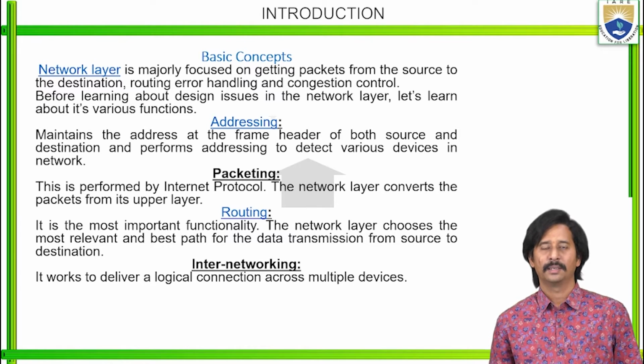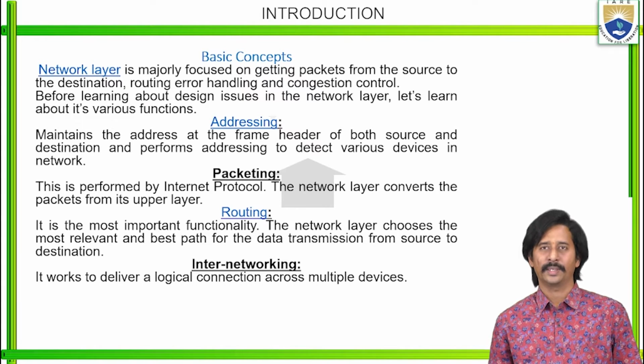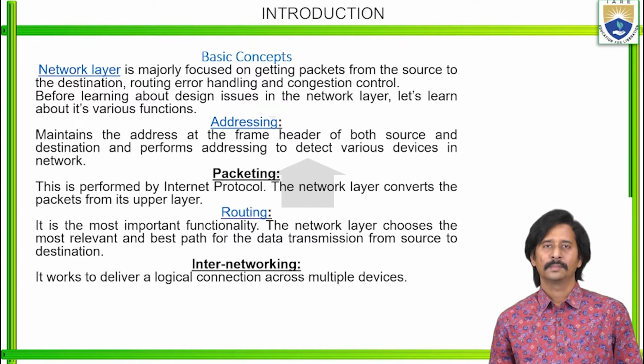What are the various functions of network layer? First one, addressing, second packeting, third one, routing, and internetworking. What is meant by addressing? Each and every packet according to the network layer, and each and every frame according to the data link layer, maintains some address.